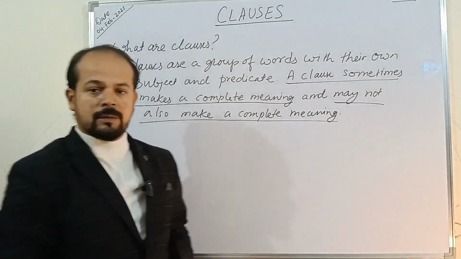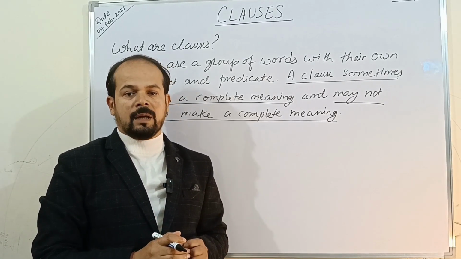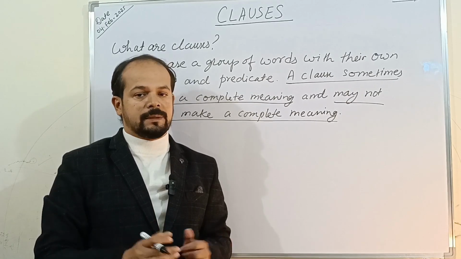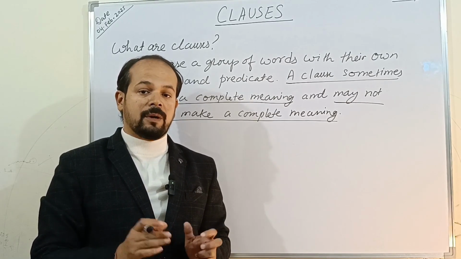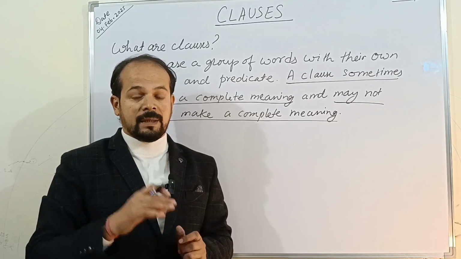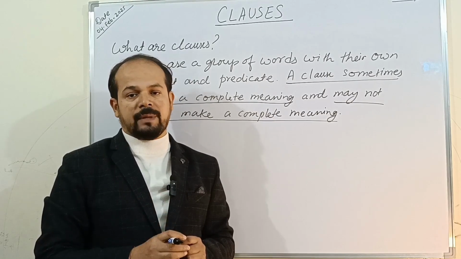This is how a clause is different from a sentence. Whenever a clause makes a complete meaning, it becomes a sentence. But this is not always the case. A clause may not make a complete meaning, whereas a sentence always makes a complete meaning. This we have to understand very clearly.